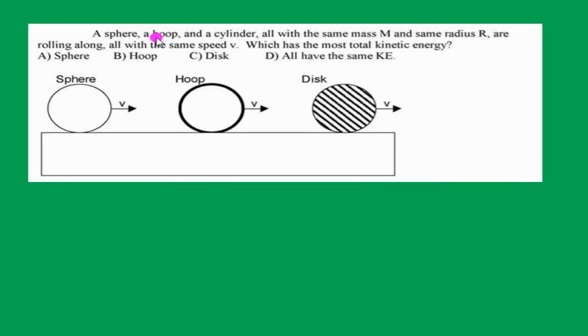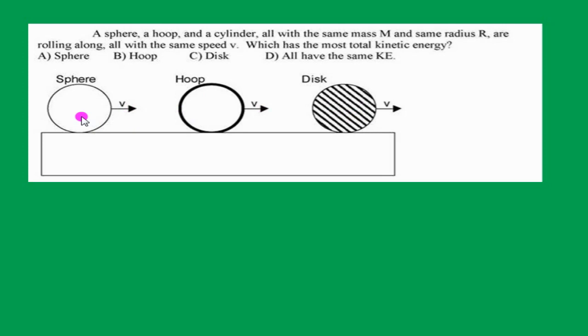A sphere, a hoop and a cylinder, all with same mass m and same radius r, are rolling along, all with the same speed v. Which has the most total kinetic energy? All have same mass, same velocity, hence the translational kinetic energy of all is given by this formula of mv square, hence all having the same translational kinetic energy.